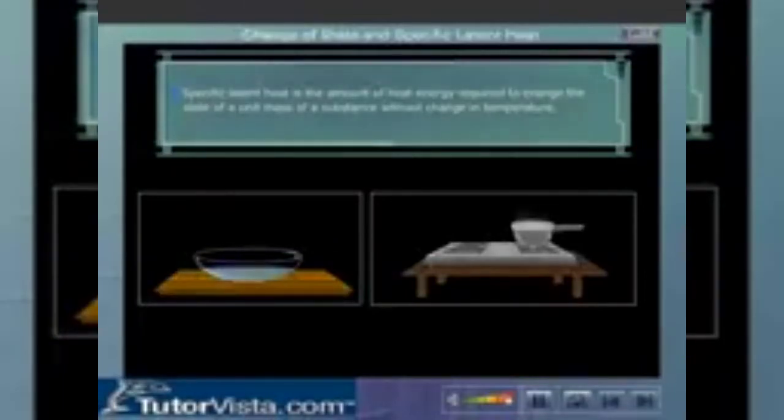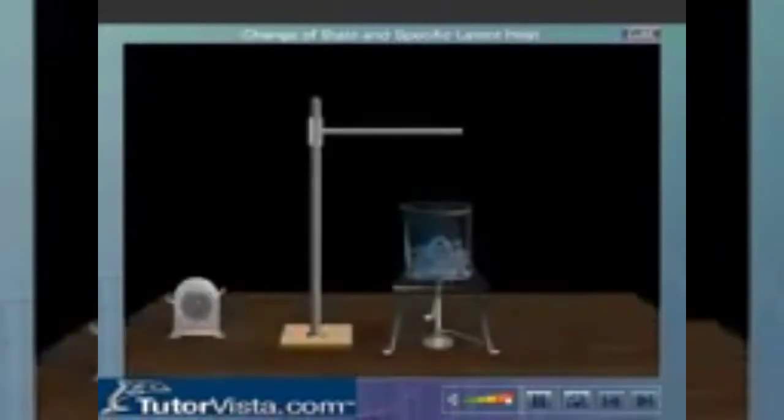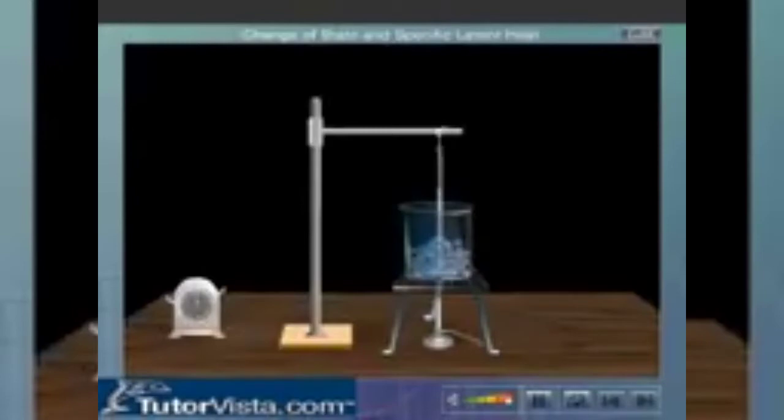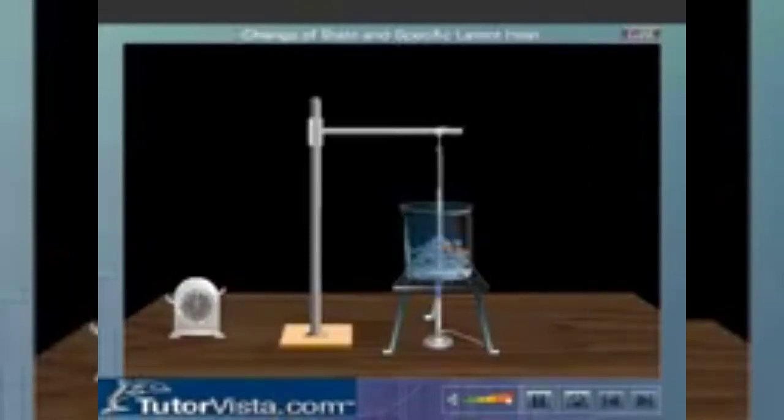Let's perform an activity to find out why the heat energy required to bring about a change of state is called latent heat. Take some ice cubes in a beaker. Suspend a thermometer into the ice cubes and note its temperature. The temperature is 0 degrees centigrade. Heat the ice cubes. Record the temperature after every minute.